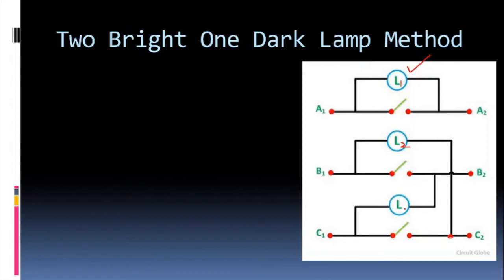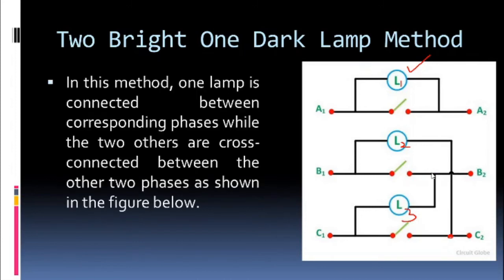Similarly, if we talk about L3, this is the third lamp whose first connection is connected to C1, but the second connection, instead of C2, is going to B2. So one connection of L2 and L3 has been interchanged, and this method is called the two bright, one dark lamp method. In this method, one lamp is connected between corresponding phases while the two others are cross connected between the other two phases, as shown in the figure.